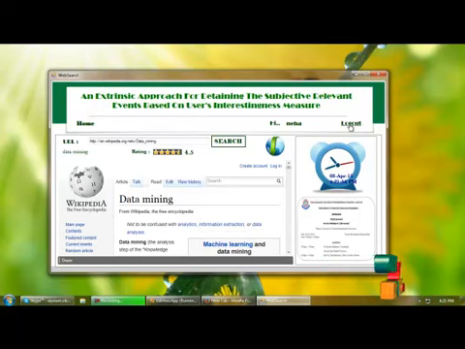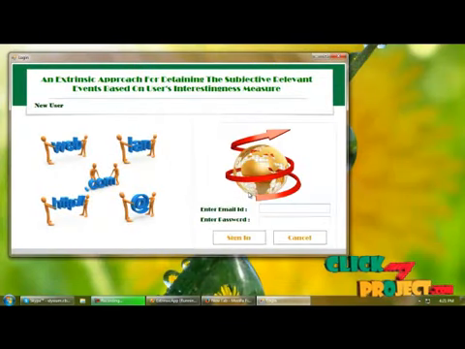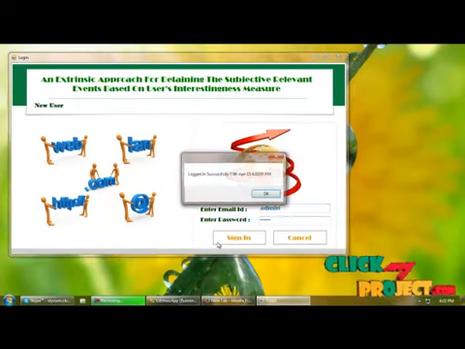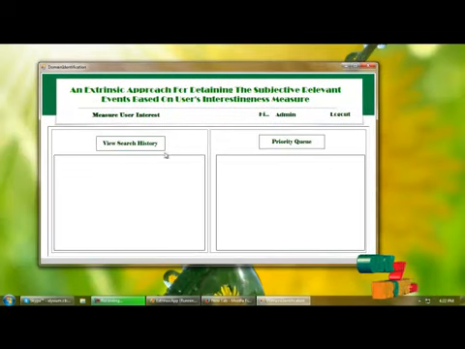And let's log out of the panel. Logged out successfully, and log into the admin panel. And here this is the domain identification page. Admin will view the search history and priority queue of the search history.